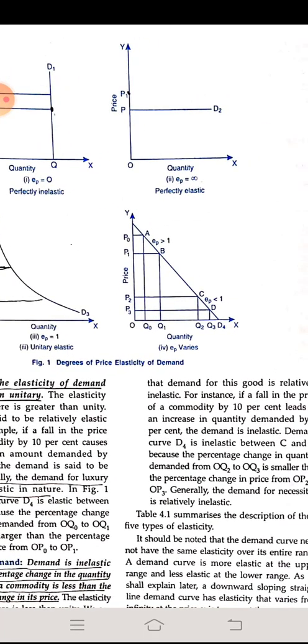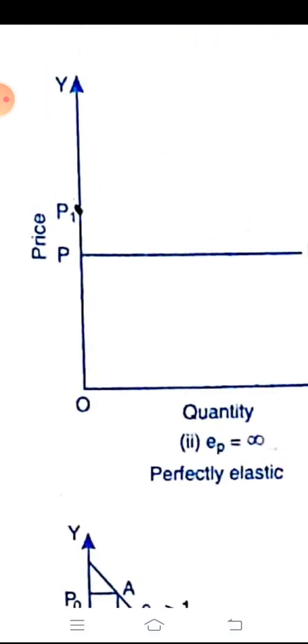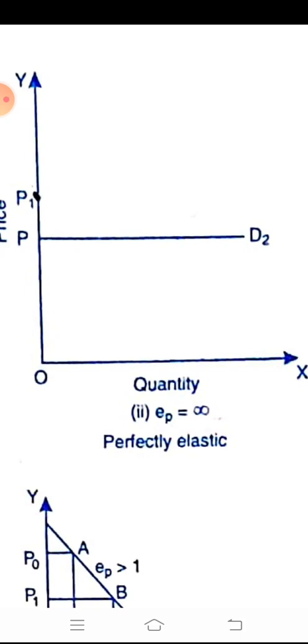In this regard, you can see diagram number 2. This is the perfectly elastic demand curve. As the price at the initial stage was OP, the demand at that price was OP, you can see the demand curve D2, right? So that is the demand curve. But as the price increased from OP to OP1, from P to P1, there is no demand curve at all, because there is no demand for that product anymore.